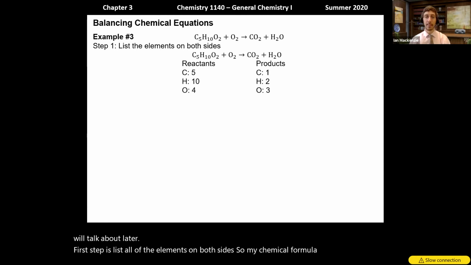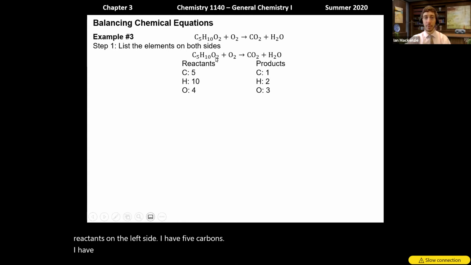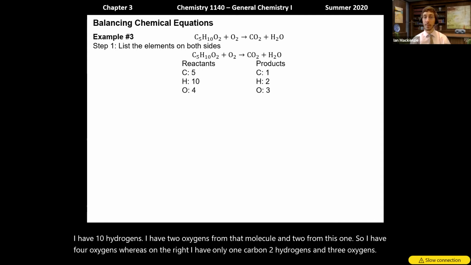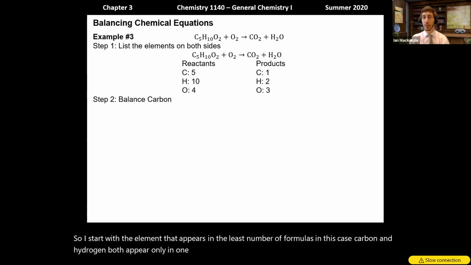Here are the reactants. On the left side, I have 5 carbons. I have 10 hydrogens. I have 2 oxygens from that molecule and 2 from this one, so I have 4 oxygens, whereas on the right, I have only 1 carbon, 2 hydrogens, and 3 oxygens. So I start with the element that appears in the least number of formulas. In this case, carbon and hydrogen both appear only in one formula on each side, but I'll start with carbon.